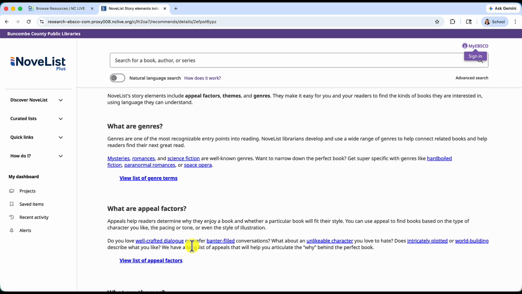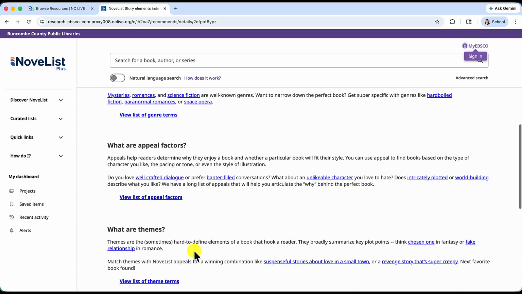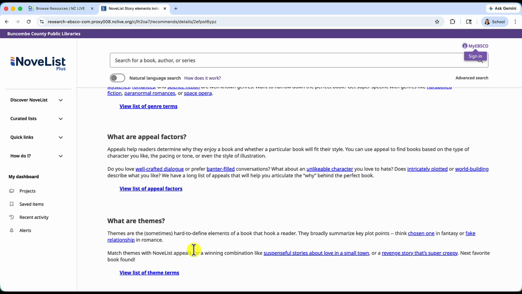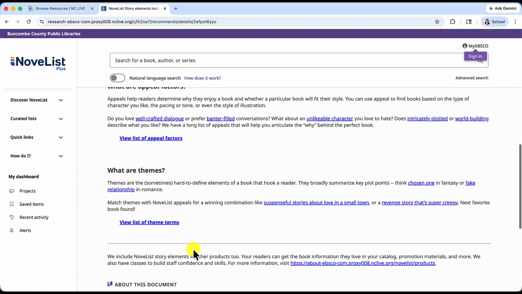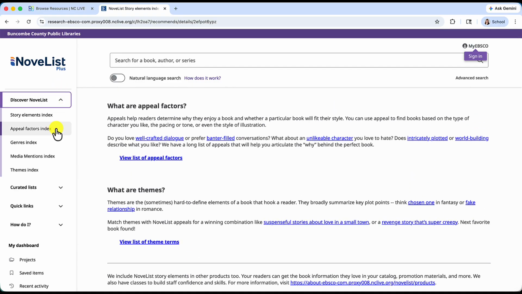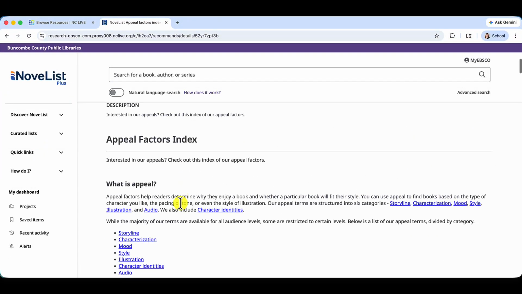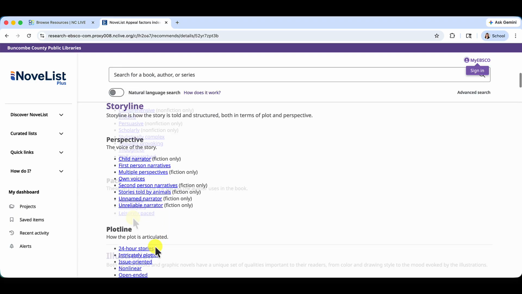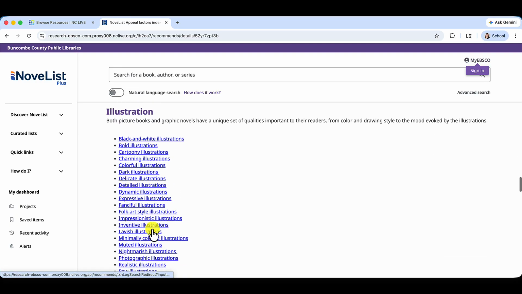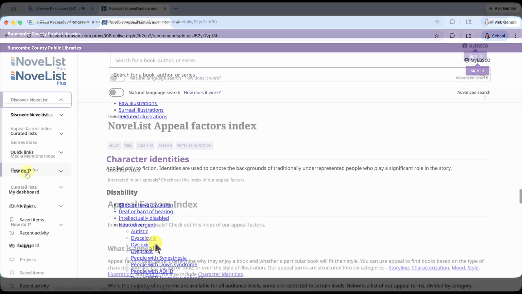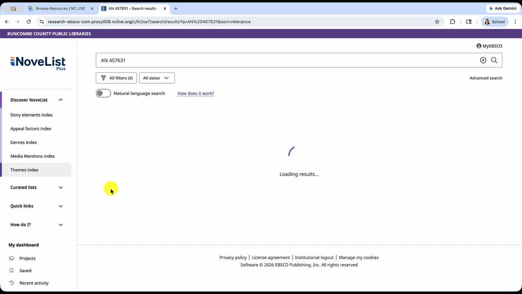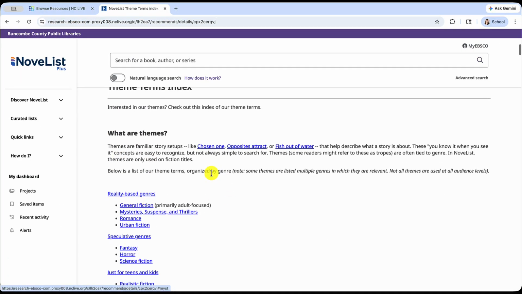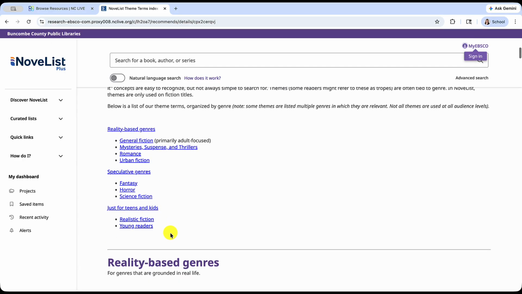Appeals describe how the book feels. Some readers might want a book that's fast-paced, while others prefer to read books that are more lyrical and leisurely paced. Appeals cover storyline, characterization, mood, and style. For graphic novels or comics, NoveList has illustration appeals so readers can pick out the illustration style they love.